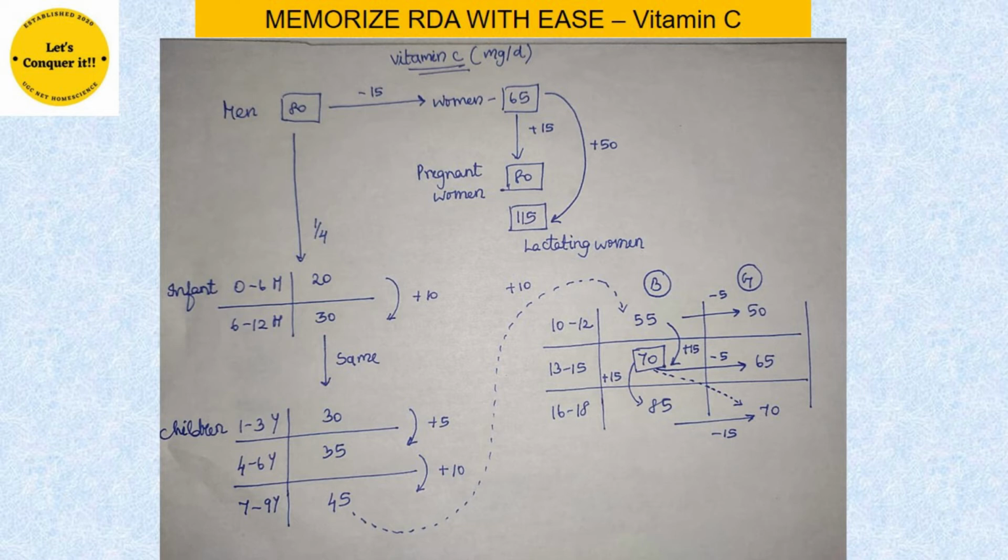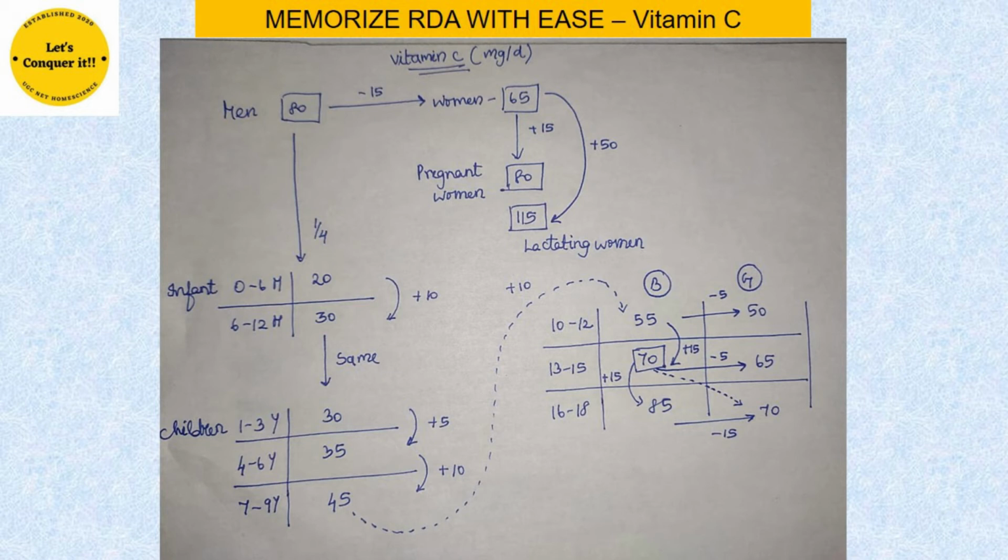Now let us go into the next category. As of now, we have remembered 4 values. One is for men, which is 80. Next is for women, it is 65. Then for pregnant women, which is the same 80. And then we have come to the lactating women, which is 115.